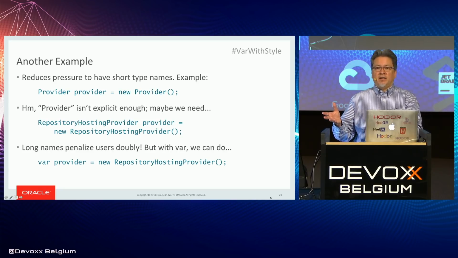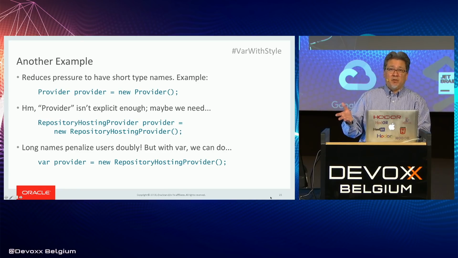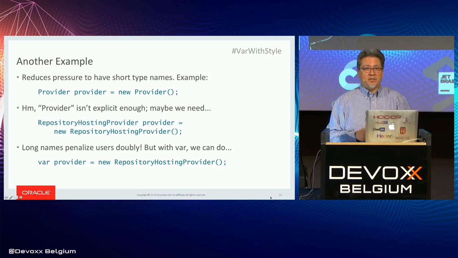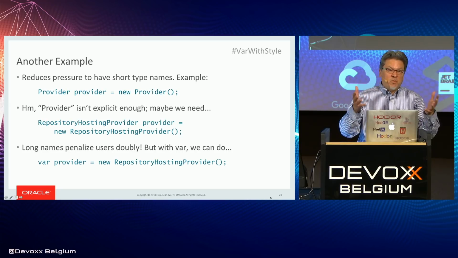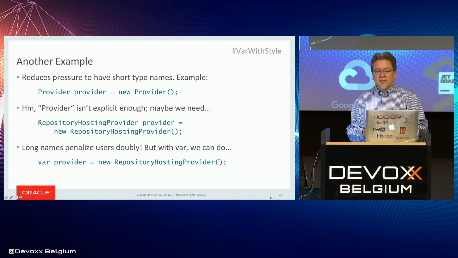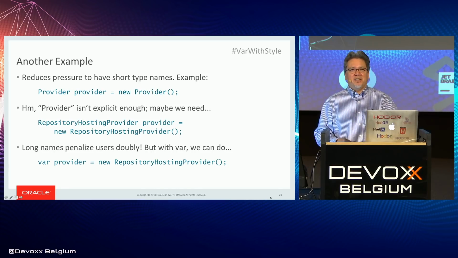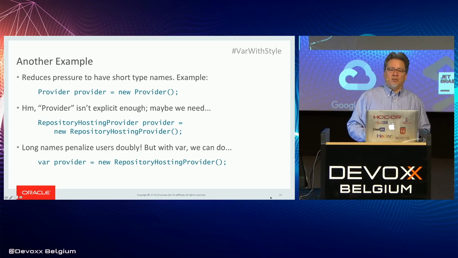A hosting provider might not be specific enough either, because you might have a variety of services being hosted. So really, repository hosting provider is a reasonably specific name for what this is. But if you choose a name like that, then it penalizes everybody who has to use it, because that's how they need to declare their variables.